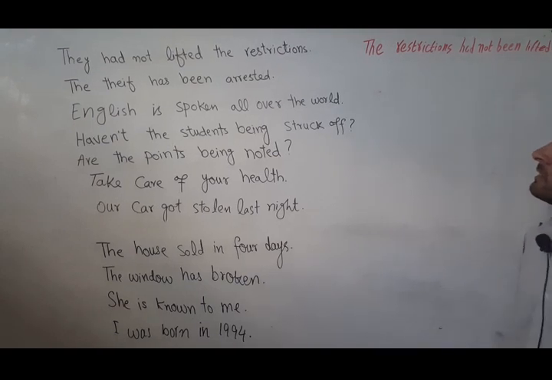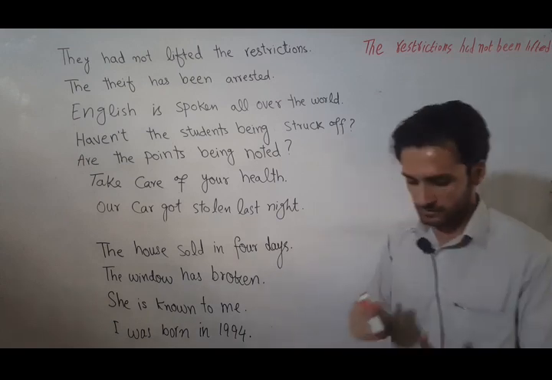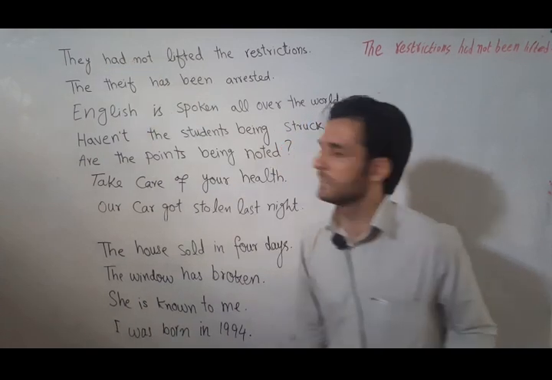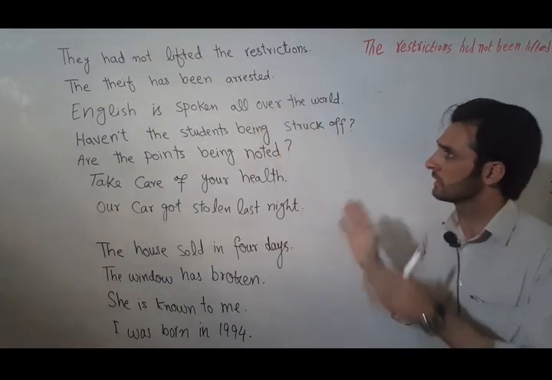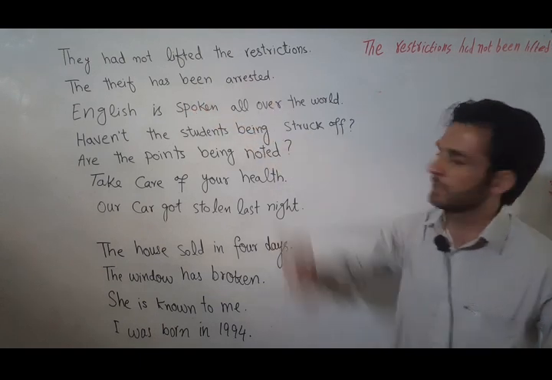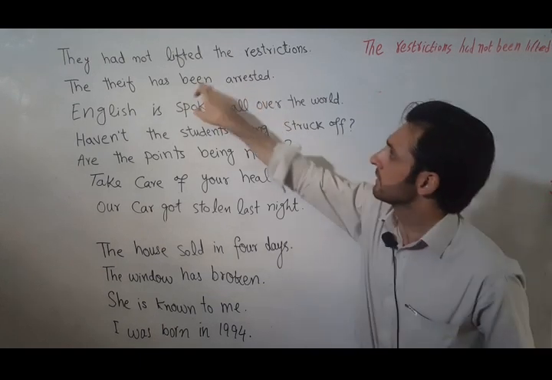Next example is: The thief has been arrested. So here you can see that the thief is not the agent, it is not performing the action, rather an action is done to it, and we have the structure of passive voice. So this sentence is a passive voice.